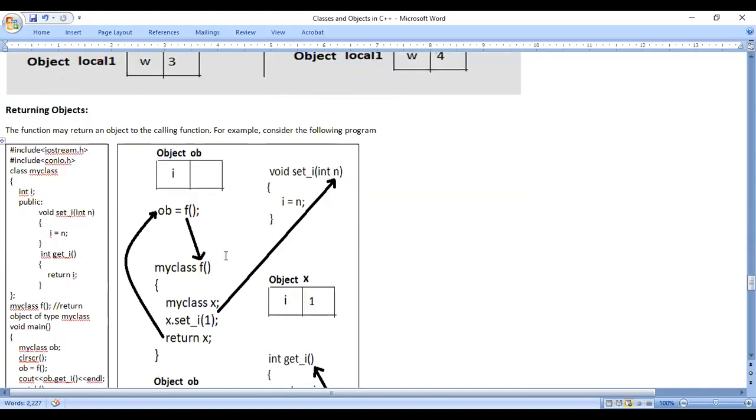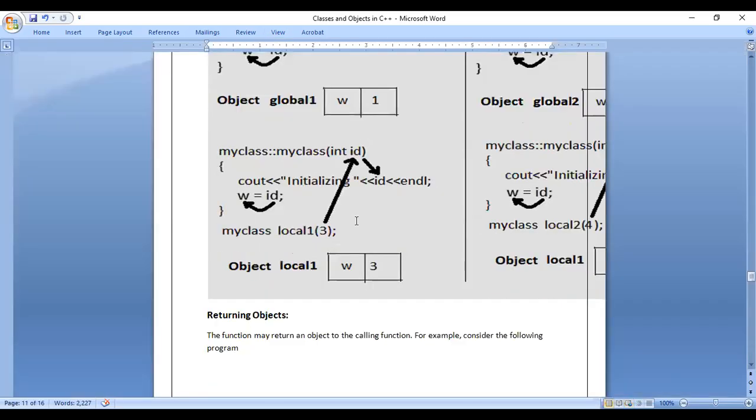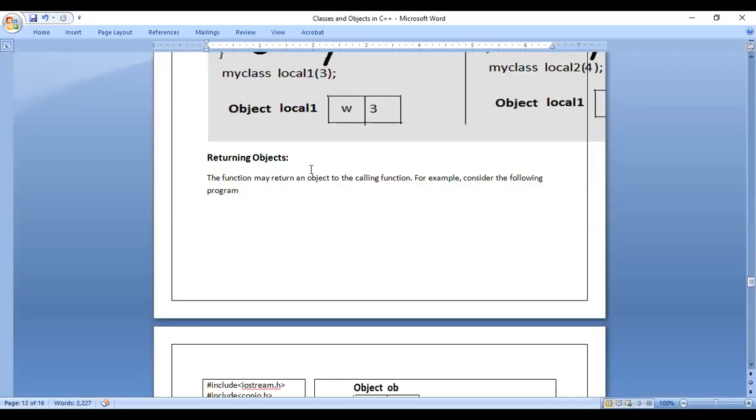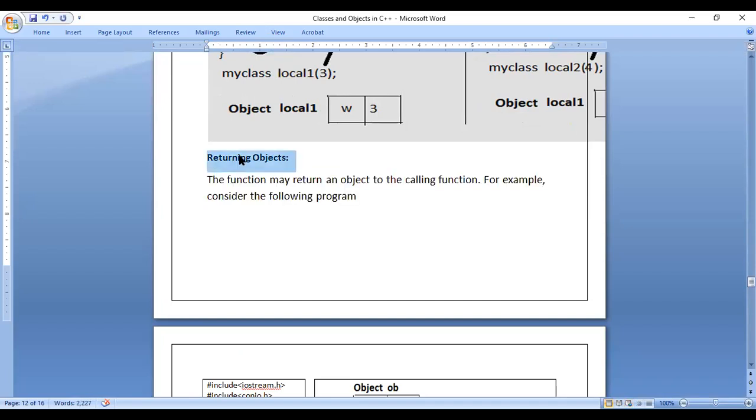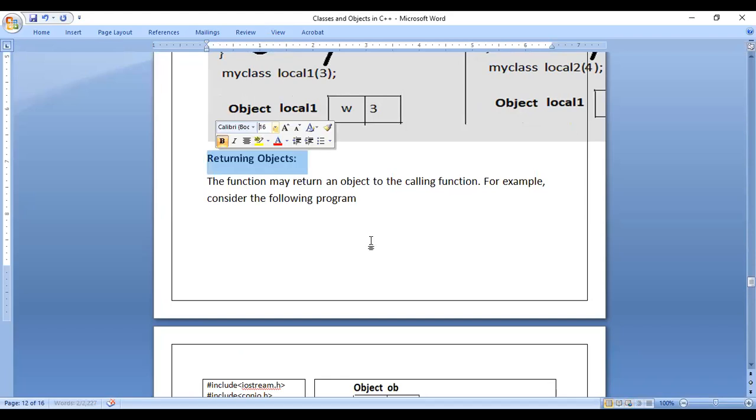Next thing we will see. So the next concept is returning objects. See, the word return tells to give back, or to send back. That means whenever we are dealing with functions, we have two functions, calling function and called function.